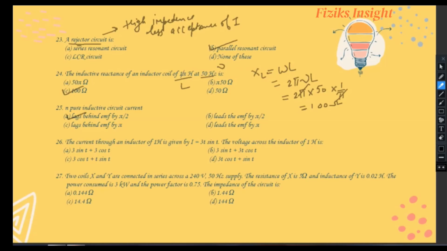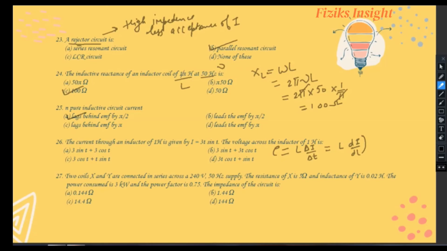In 26th question, the current through an inductor of 1 Henry is given by I is equals to 3t sin t. We have to evaluate the voltage across the inductor of 1 Henry. Using formula E is equals to L delta I by delta t. If time period is small, then this delta I by delta t is replaced by the derivative of I with respect to time, that is L dI by dt.